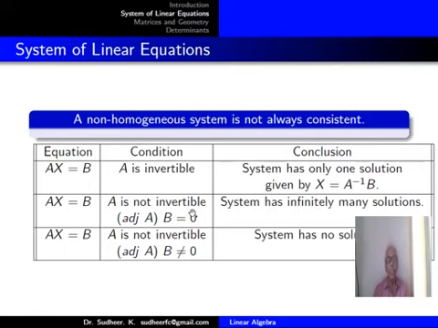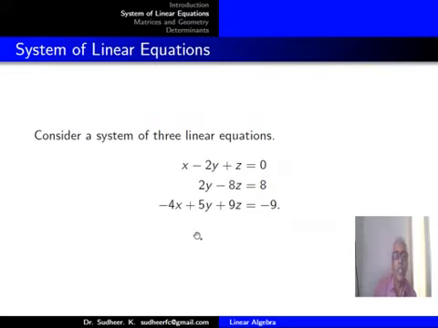If A is not invertible, that means determinant A equal to 0 and adjoint A into B equal to 0, the system is consistent and has infinitely many solutions. If determinant A equal to 0, that means A is not invertible, and adjoint A into B not equal to 0, the system does not have any solutions, it is inconsistent.